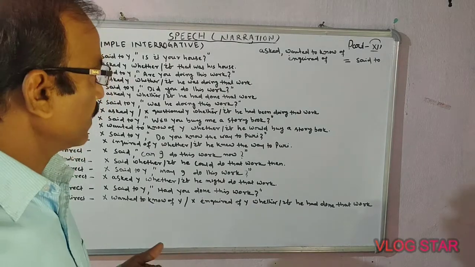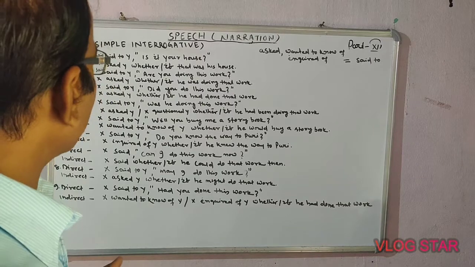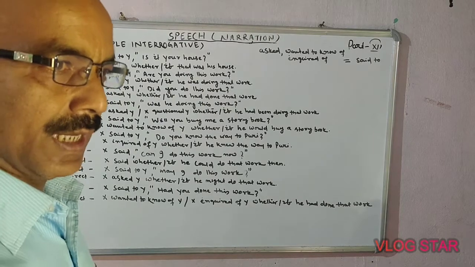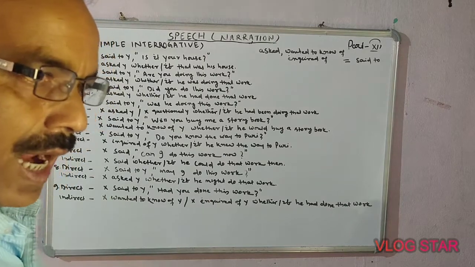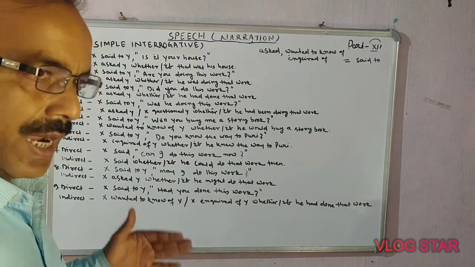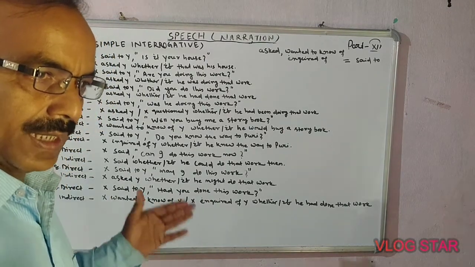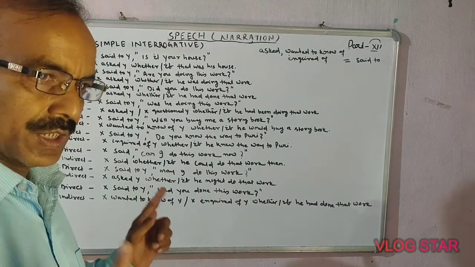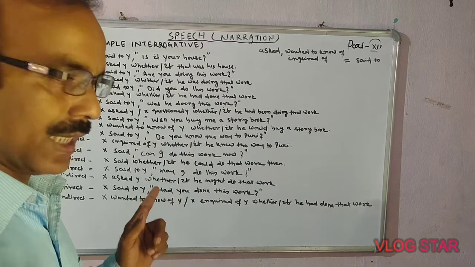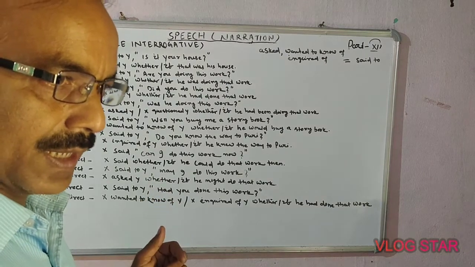But today we have to learn the interrogative sentence, how the interrogative sentence is coming and forming here. I have divided interrogative sentences into two categories. The first one is simple interrogative. The next one is complex interrogative.